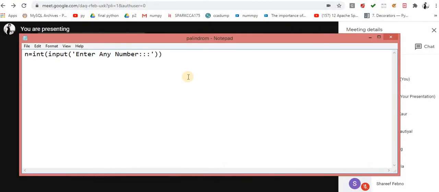Now understand it. So I ask the value from the user, C is equal to 0. Now I am taking a loop, which will execute through for, very simple: for i in range of 2 to n. Now I think this picture is clear. This loop will always execute starting from 2 and run up to the number.